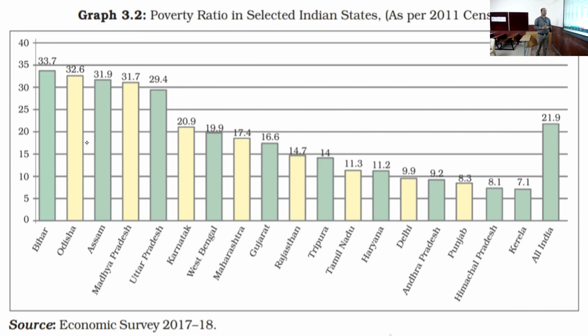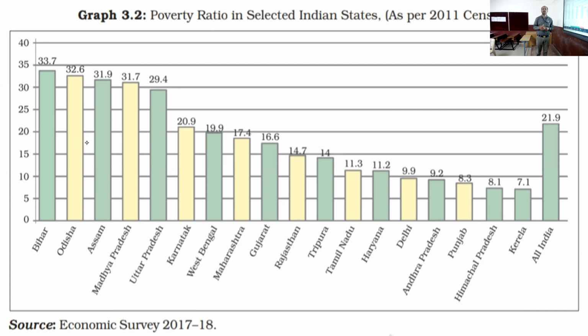So if you see the poverty ratio of our country, it is around 22%. Above the average poverty of our country, we have around 5 states. These are Bihar, Odisha, Assam, Madhya Pradesh and Uttar Pradesh. But some states in our country have very little poverty. And the lowest poverty in our country we find in Kerala.